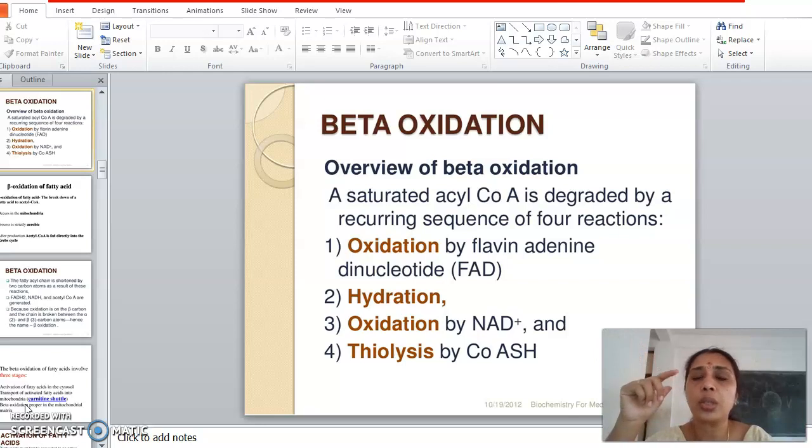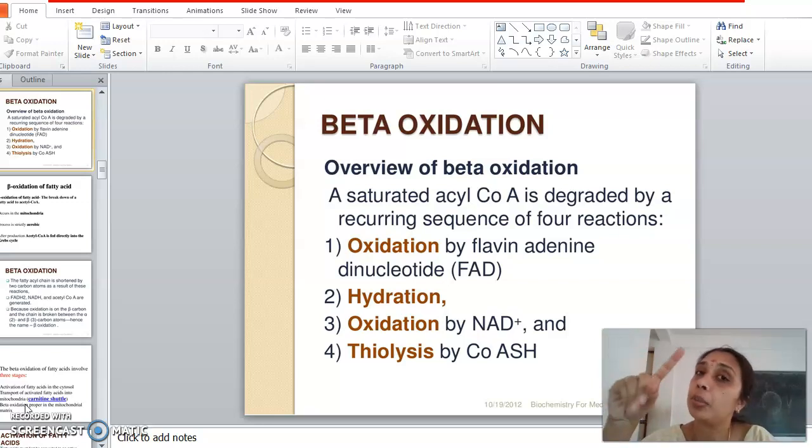So I think you know the numbering. If you are putting 1, 2, 3, then the first carbon itself, that is the COSCoA carbon, is acting as the first carbon atom. Our numbering starts from the terminal carbon atom itself. So the bond between the second and the third carbon atom is getting broken. If you are putting the label in the form of Greek alphabets like alpha, beta, gamma, the alpha carbon will be that carbon atom which is lying next to the COSCoA, right? So always you leave the functional group without labeling if you are putting the alphabets. Clear? So that is the difference between alphabetical numbering and numeral numbering.